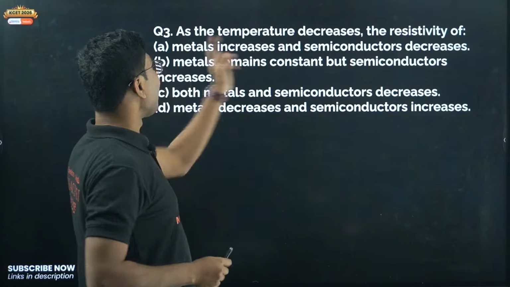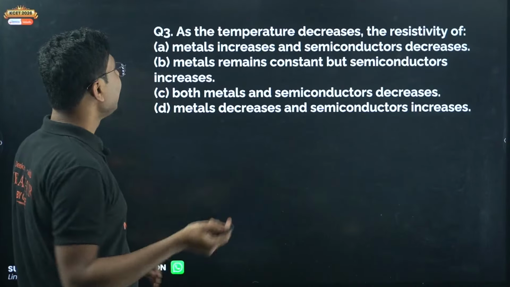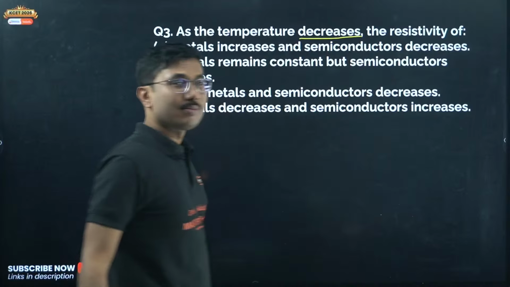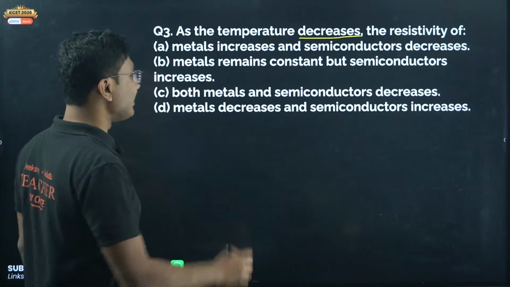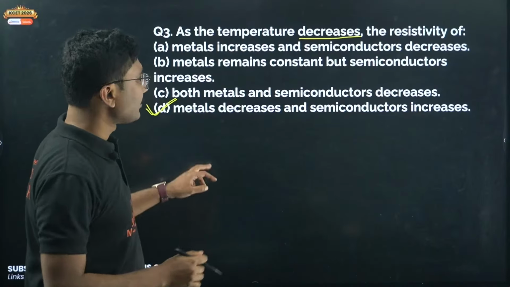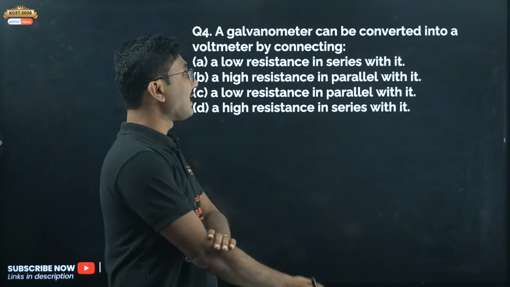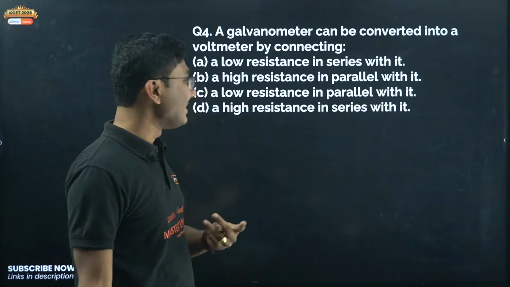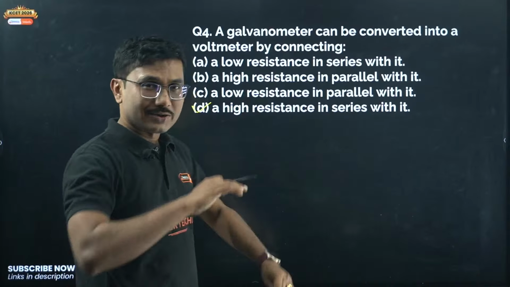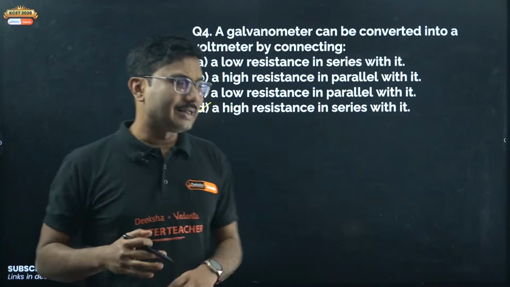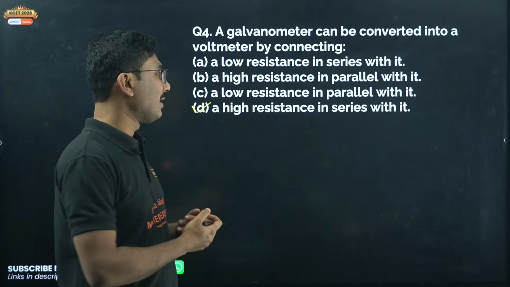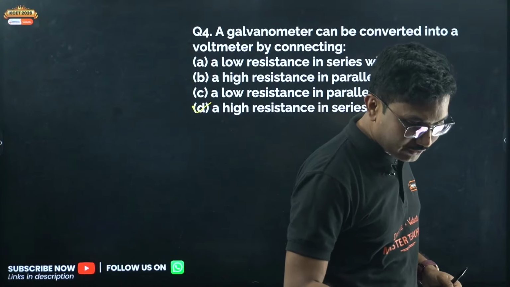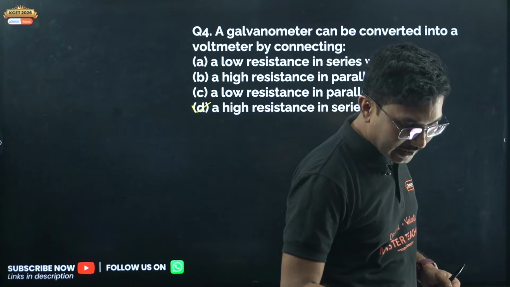Okay, as the temperature decreases, the resistivity of metals decreases, and for semiconductors it increases. Easy question. All of the questions are very, very common. A galvanometer can be converted into a voltmeter by connecting what? High resistance in series. I am not taking the answers from you right now, because I am a little bit in a hurry, because after my live there is a bio lecture. By the way, feel free to post the answer in the chat. I will check it later.